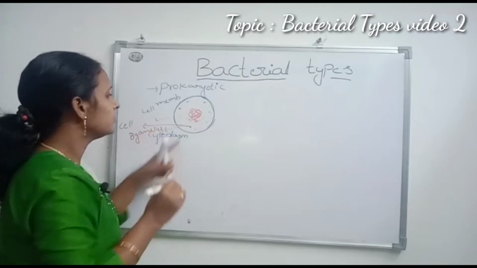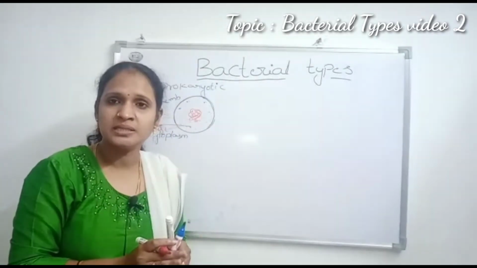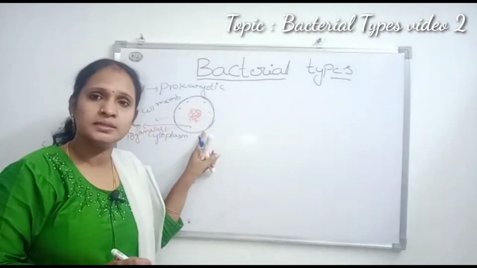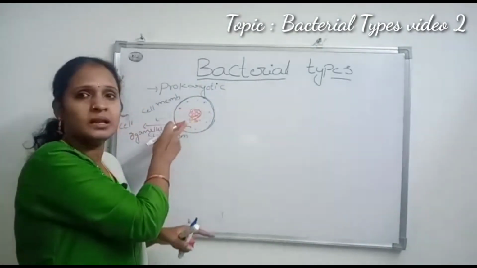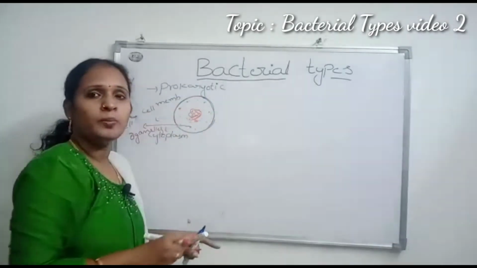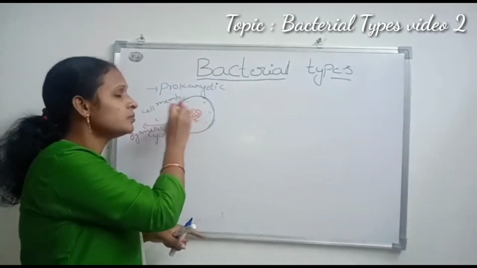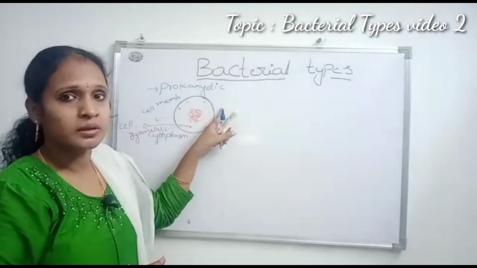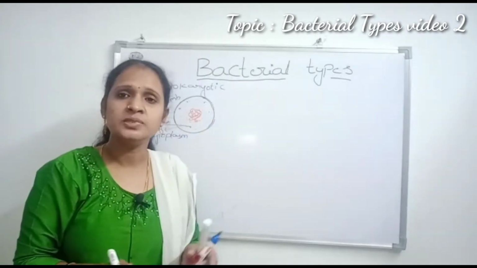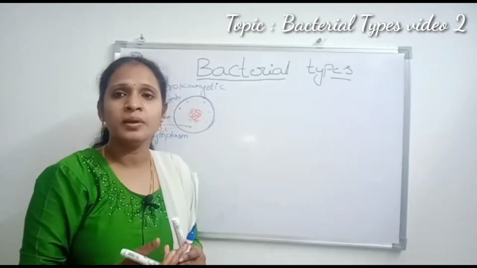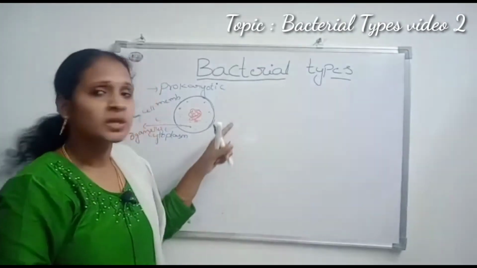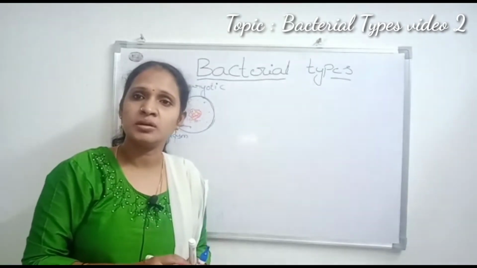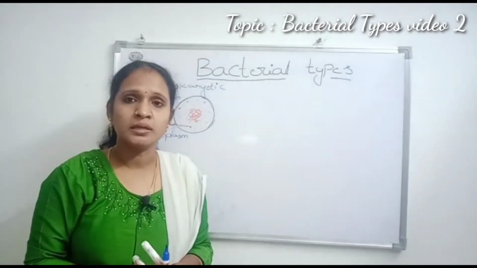In prokaryotic organisms, nucleic acid is present, but the surrounding membrane is absent. So that's why the genetic material is scattered in the cytoplasm. Genetic material is present, but the nuclear membrane is absent in prokaryotic organisms. In eukaryotic organisms, the nucleic acid and the surrounding nuclear membrane are present. That is the difference between prokaryotic and eukaryotic organisms.